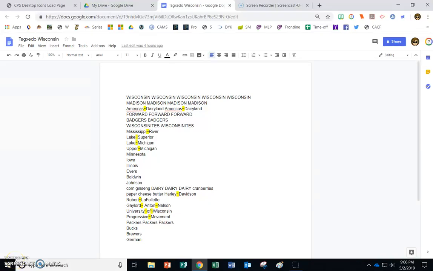This is Mrs. Saltzeder. You are now going to create your Tagxedo. You should have your Google Doc open that has all the words that we asked for. Your state name in all caps, the capital, the nickname of your state, the state motto, what you call people from your state, the geographical things that are around your state, including the states, and I also included bodies of water.